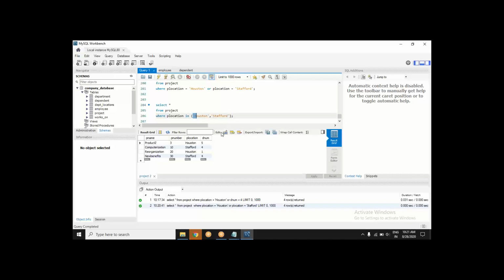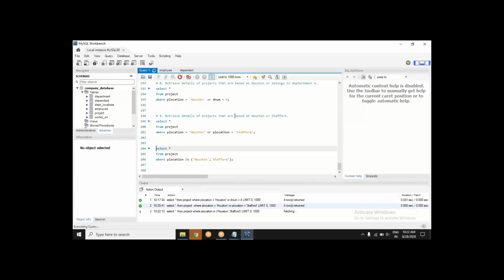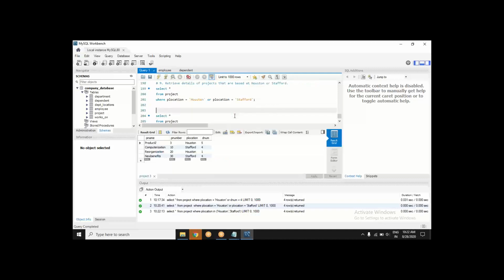You can just take it literally. It is checking yes or no. The same thing is written here. I check where p location is in this set of values, Houston and Stafford. So if it is either one of them, then this condition will be true and data will be fetched. Otherwise, other data will be dropped. So same result.